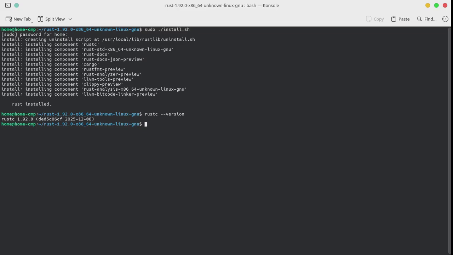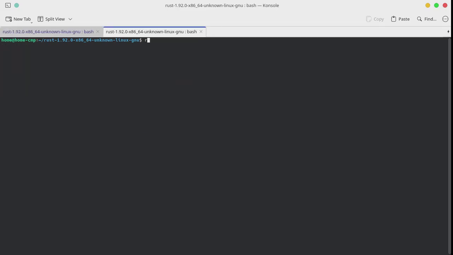But it is recommended to restart terminal first, and after that, proceed to check Rust was successfully installed or not. Here, RustUp will not be installed. We can check that by typing the command rustup --version.